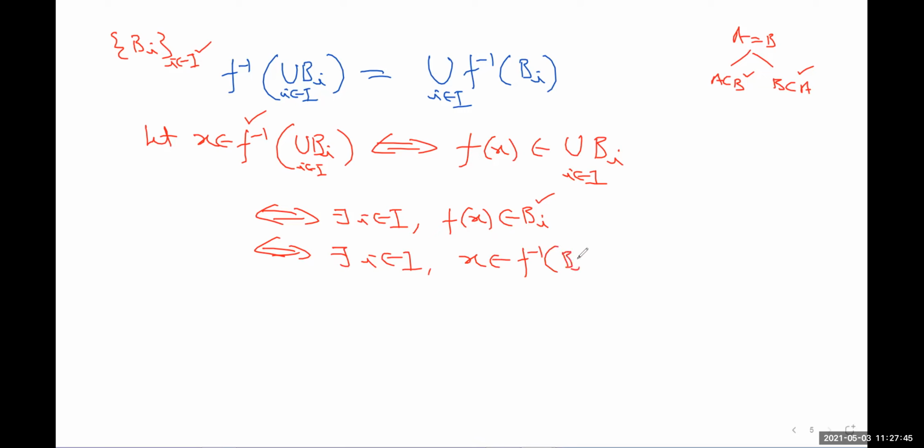Again, set theoretic inverse, because we need to write it in this format. This result is true both ways. Whenever x belongs to f inverse Bi, you can write f(x) belongs to Bi. Just use the definition of set theoretic inverse image of the set Bi here. So these two are equivalent. And if x belongs to f inverse Bi, then x will be in their union. So I can also write that x belongs to the union of f inverse of Bi, where i belongs to the index set. Okay, so similar things will work in the case of intersection and the rest.